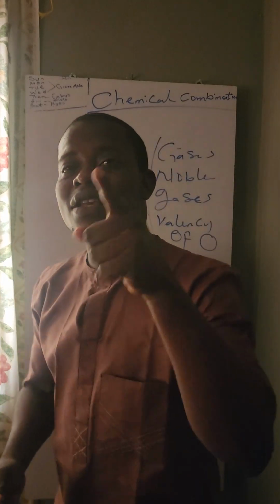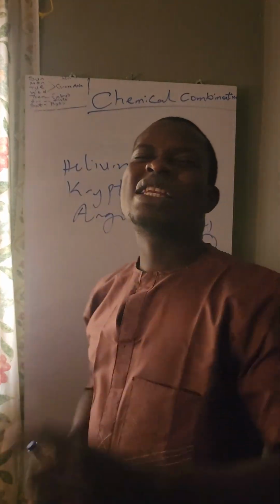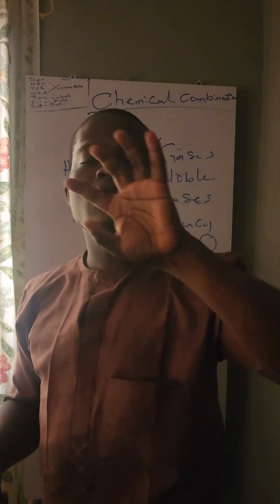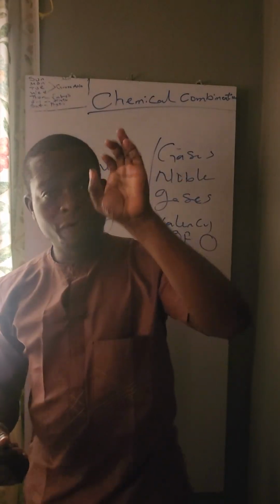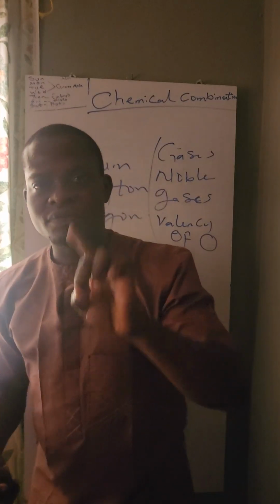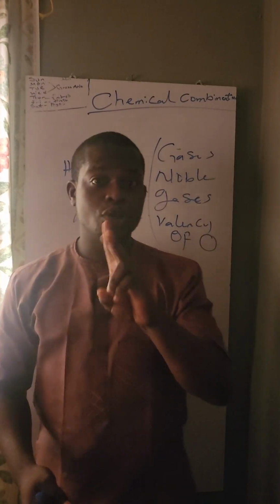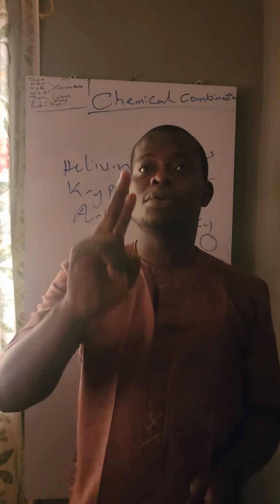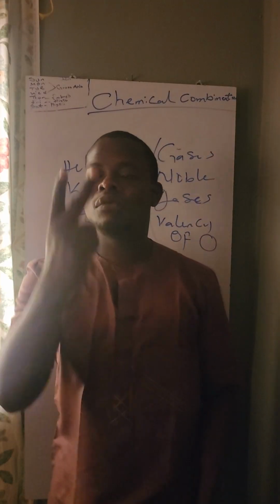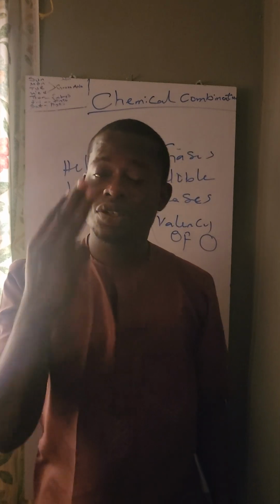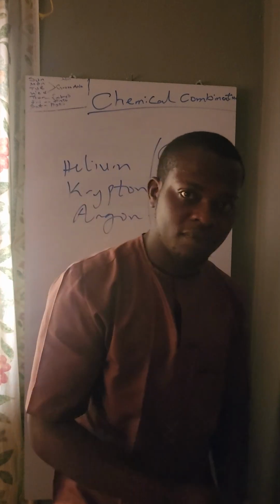And the reason why they don't have a valence number is because what? They are stable. Their outermost electron shell has been filled. For an element to be stable, its outermost shell must either be a duplet or an octet. That is, it must contain 2 electrons in its outermost shell, or it must contain 8 electrons in its outermost shell.